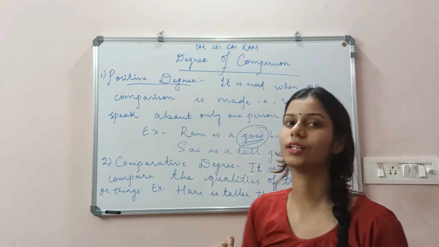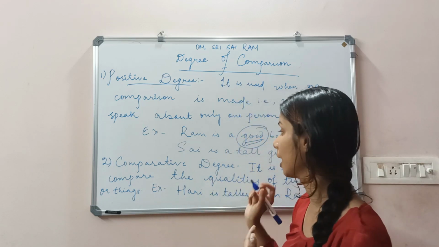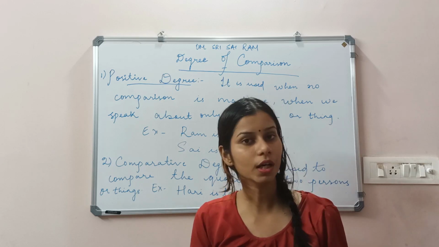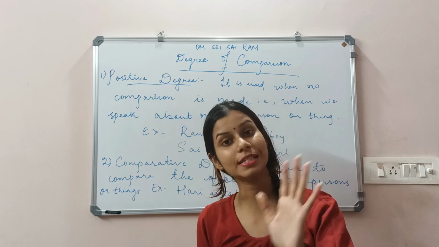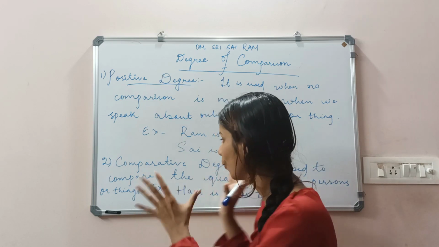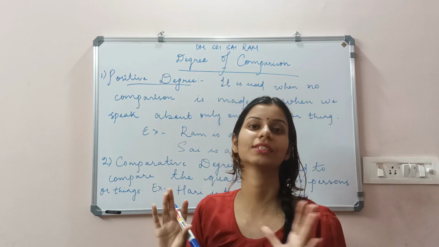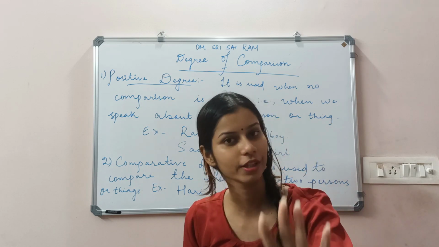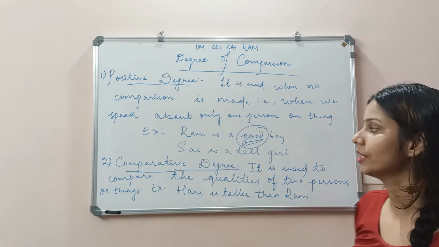Sai is a tall girl. Here the person Sai is being described as a tall girl. No one is being compared. So the words which do not compare a thing or a person, and are used with a single person or a single thing, come under the positive degree. Now we are coming to the next part, the comparative degree.